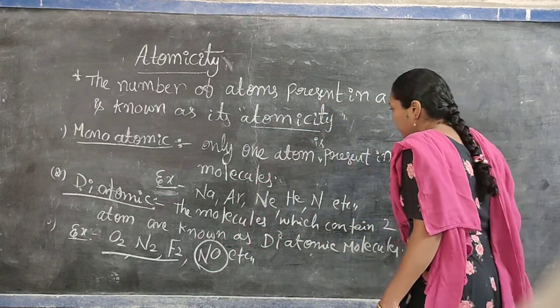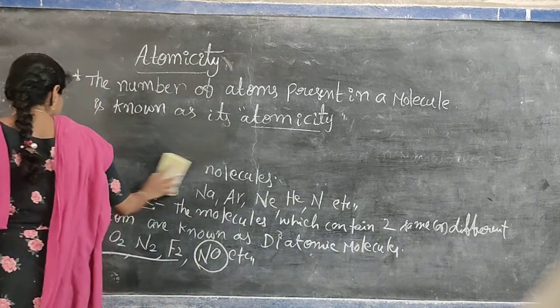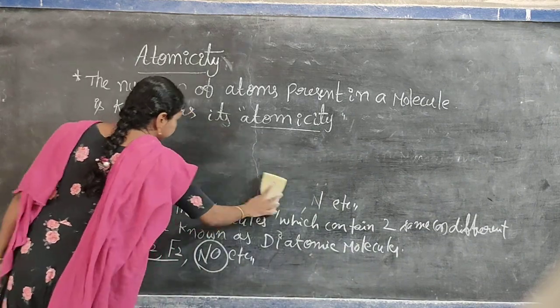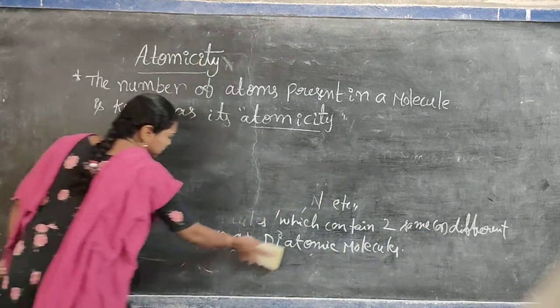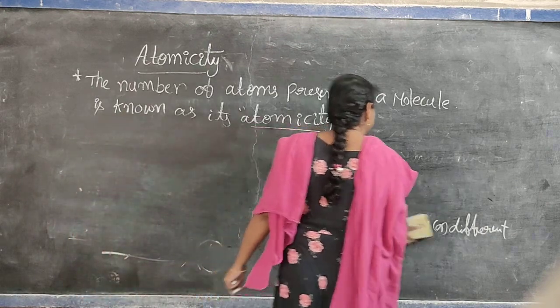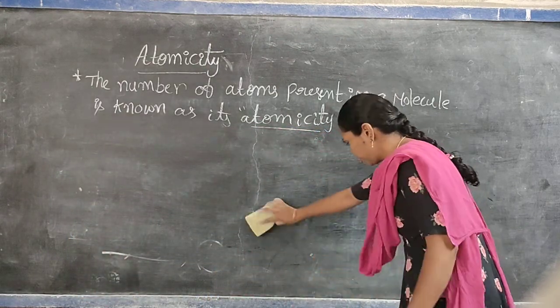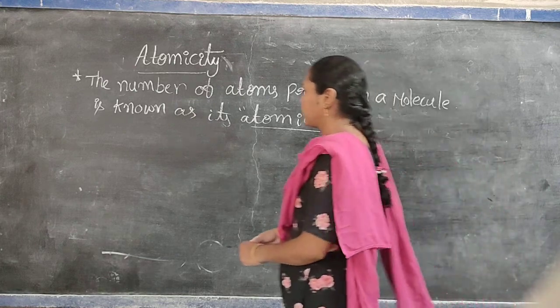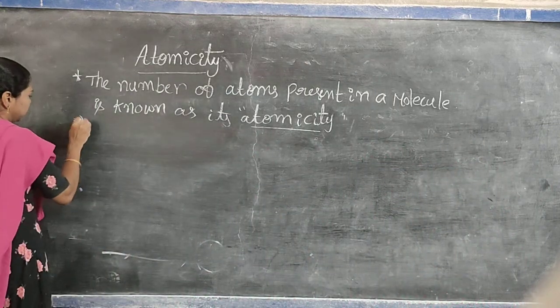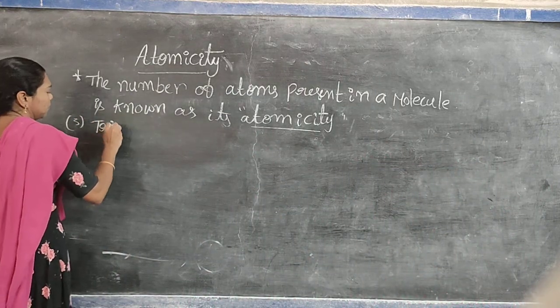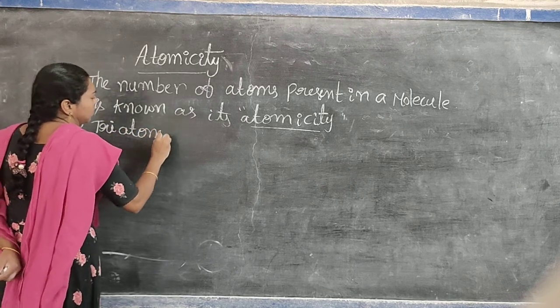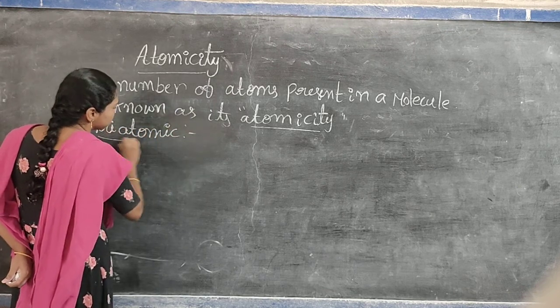Next, triatomic. This is very important for a 4 marks question.